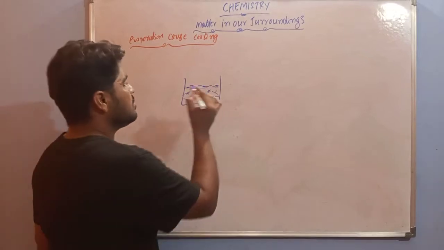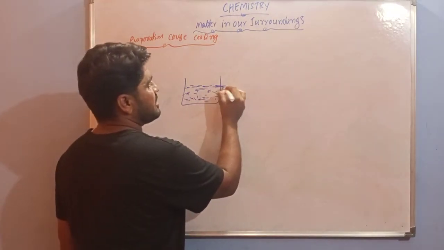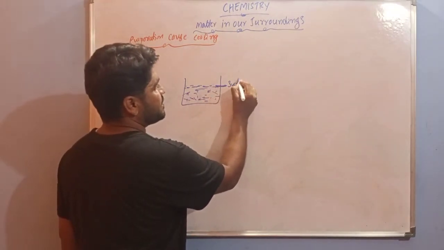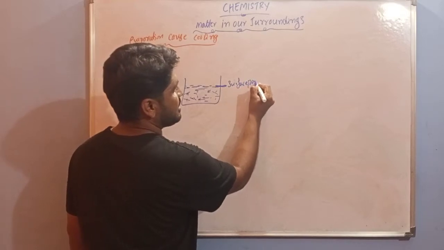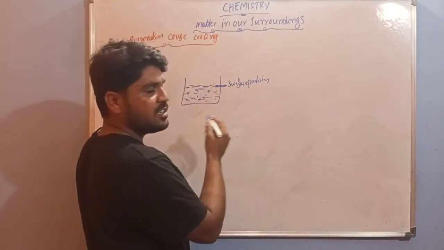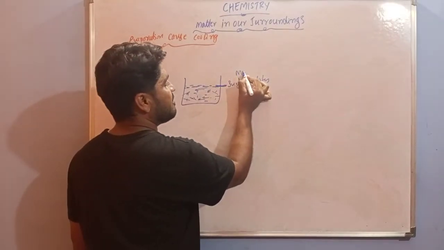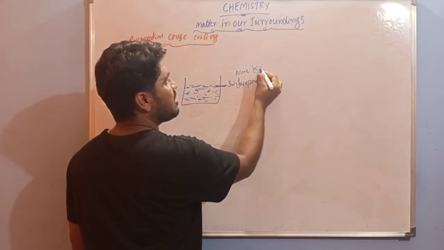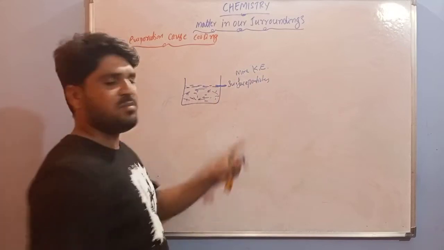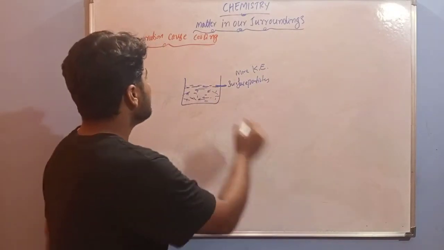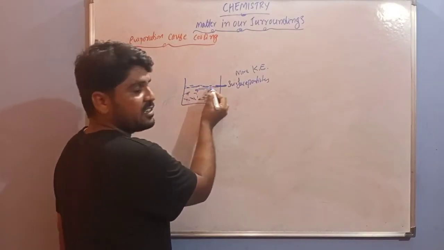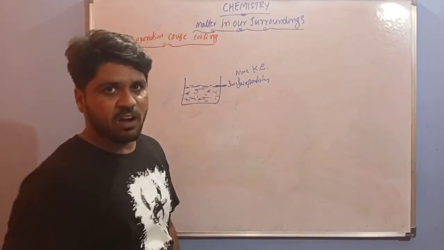These are called surface particles. These surface particles have more kinetic energy, KE meaning kinetic energy. Now these easily evaporate out.